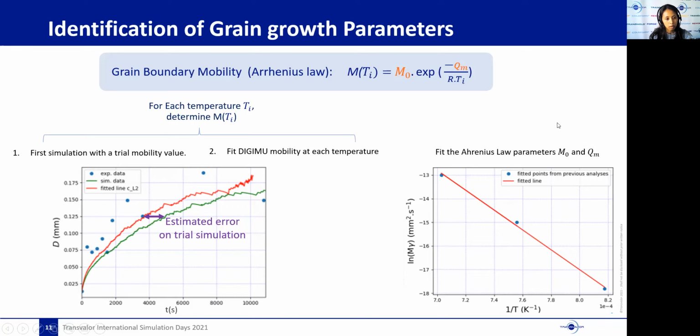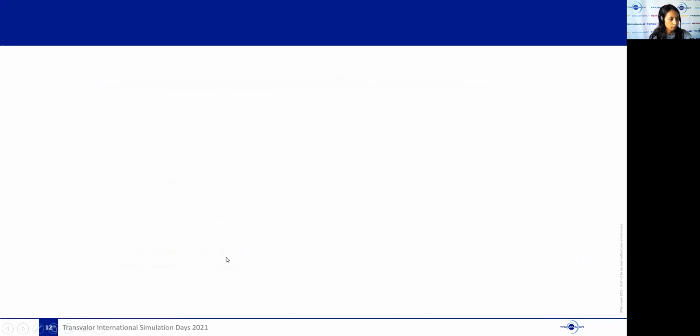Then, once we have obtained the mobility for each temperature, we identify the parameters of the Arrhenius law, M0 and QM, that describe the evolution of mobility as a function of temperature. In short, it is a simple identification procedure with no difficulties.